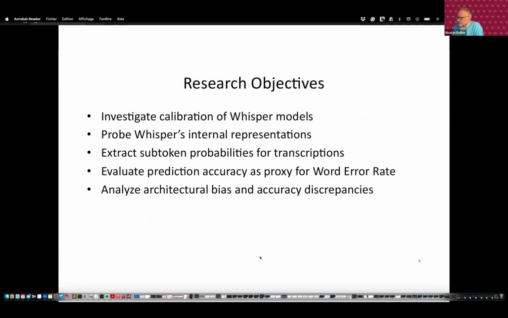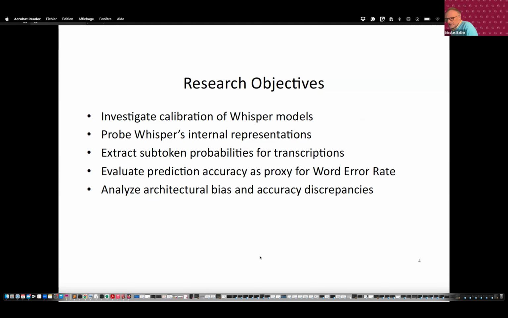We looked at the internal representation of Whisper using the C++ implementation developed by Gerganov, and our colleague Jean-Baptiste Yunès did the coding and it is now available from Gerganov's initial GitHub. I'll explain the principle, but we can extract the probability for the predictions.